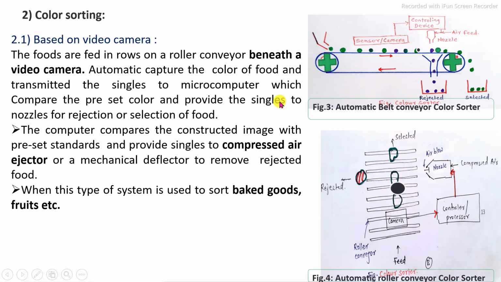You can see in this first design, color sorters using a belt conveyor system. In the belt conveyor system, the foods are loaded in a series on the belt conveyors. At the top of that belt conveyor, a camera, also called a sensor, is provided to sense the specific color of the foods and give a signal to the controlling device and then to the nozzle, which acts as a rejection and selection of a specific material on the basis of their color.